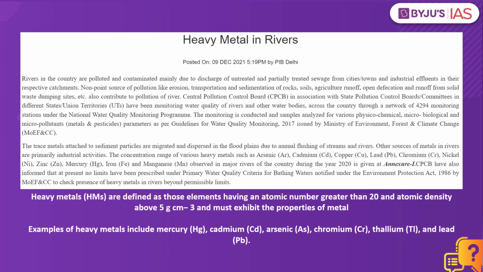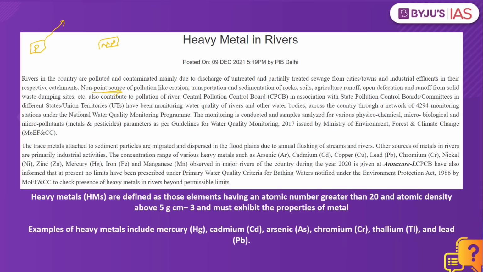Because this article here makes a mention of non-point sources of pollution. What is the difference between point source of pollution and non-point source of pollution? As the name denotes, it is point source of pollution where the pollution is from one single area, where pollution occurs from one single identifiable source.